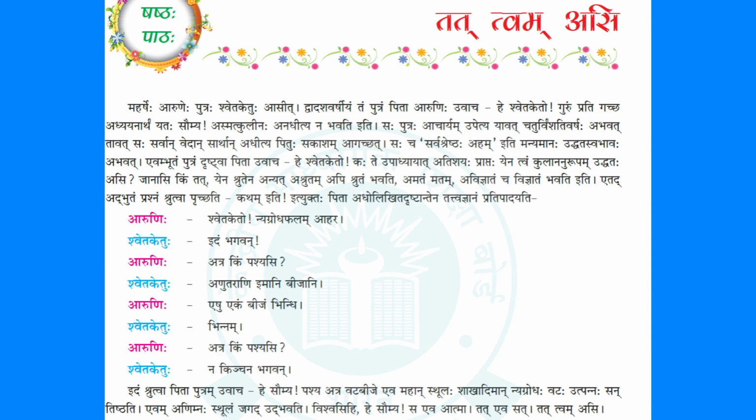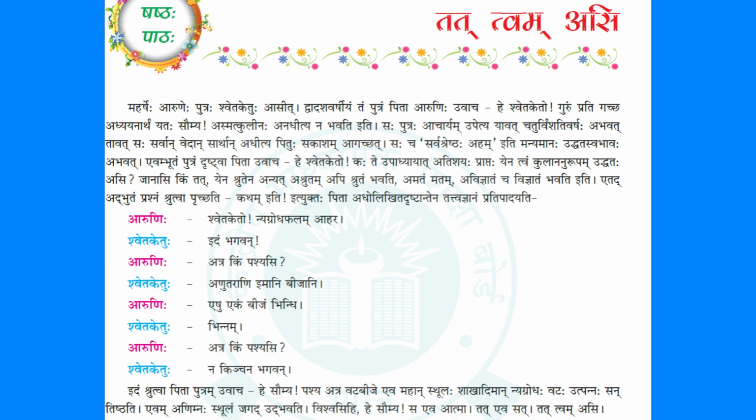So Aruni says, Eshu, among them, ekam bijam bindi. Very small seed. He says one seed you take and cut it. Break it open. Bindi, to break open. Shvetaketuhu bhinnam. Maybe he takes another stone and just crushes it. So he says, Bhinnam, yes, I have opened it. See here. Atra kim pashyasi. He says, what can you see here? Na kinchana Bhagavan. Shvetaketu is surprised.